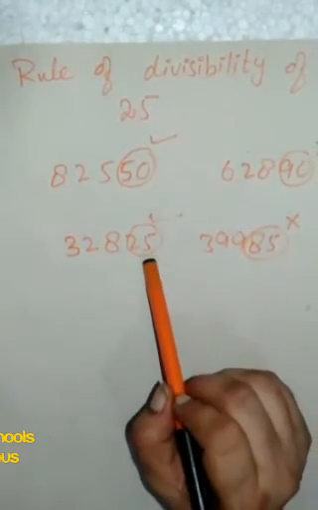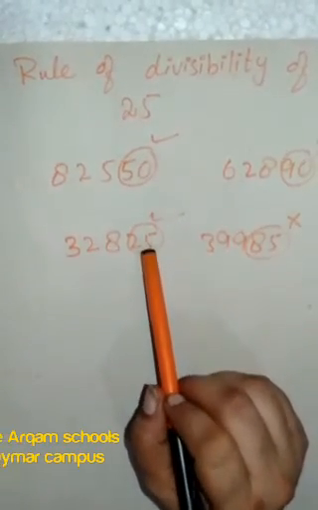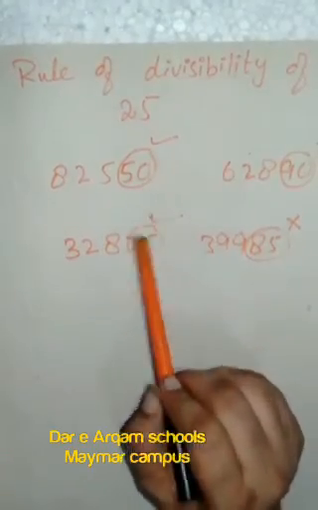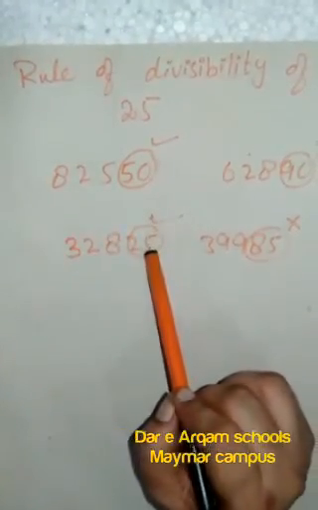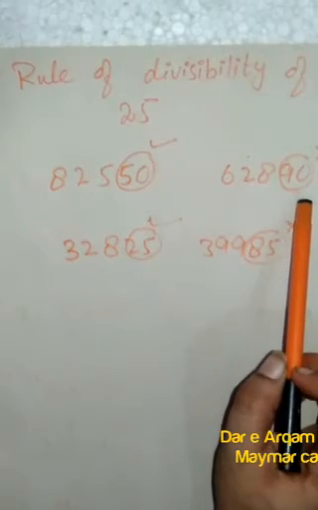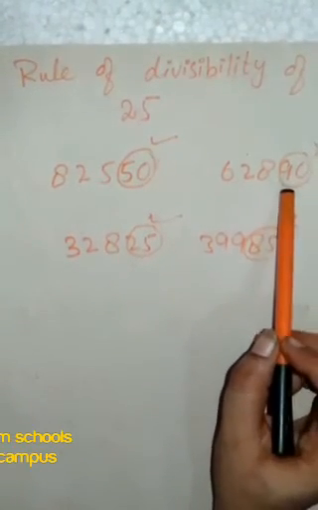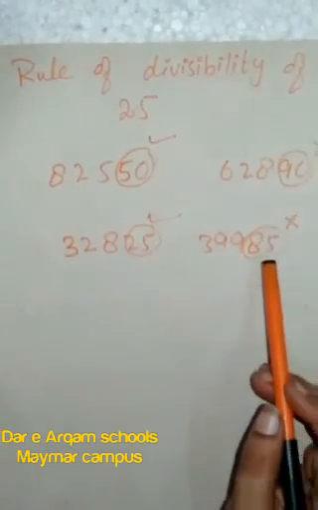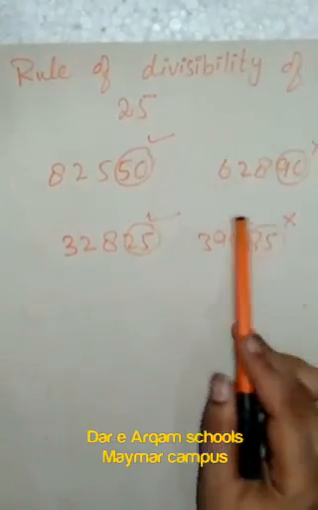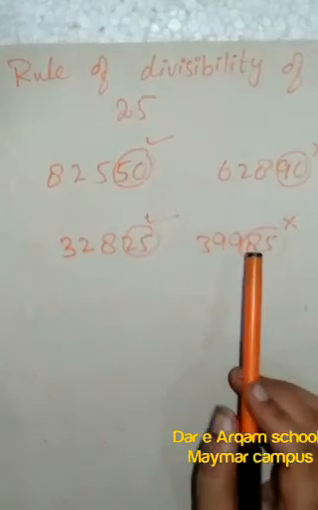Here we have the last two digits 25. This one is also a multiple of 25, so this whole number will be divisible by 25. Here we have 90. 90 is not a multiple of 25, so this one will not be divisible by 25. Here we have 85, so this number will also not be divisible by 25.